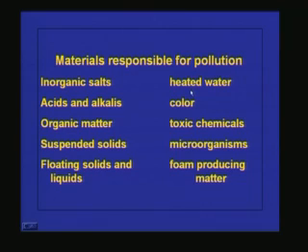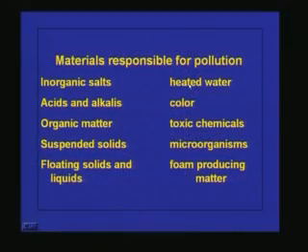And heated water is coming out of the coolers, because in most cases the industry needs a lot of cooling water, because so much heat is generated in the industrial process. So if you want to cool it, then we have to use the cooling water.